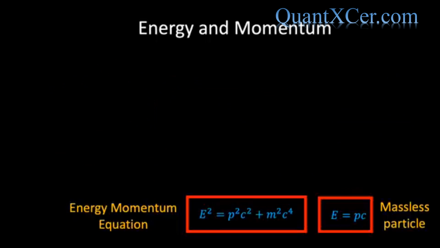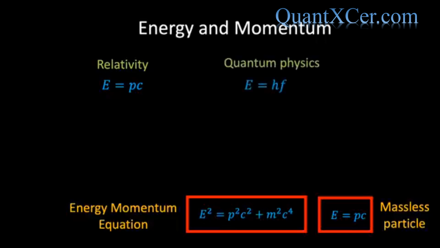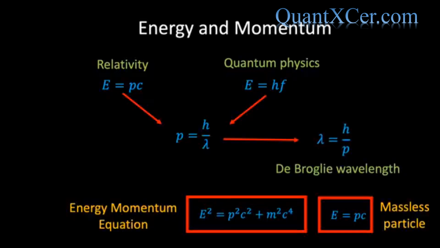As an interesting side note, we see that if we combine the relativistic expression for the energy of a massless particle with the famous equation for the energy of a photon as proposed by Einstein to explain the photoelectric effect, then we see that the momentum of a massless photon can be expressed as Planck's constant divided by the wavelength lambda. And it's fascinating to note that in 1923 it was this equation that Louis de Broglie suggested applied to all matter particles, which then inspired Schrödinger to develop his famous quantum mechanical wave equation.